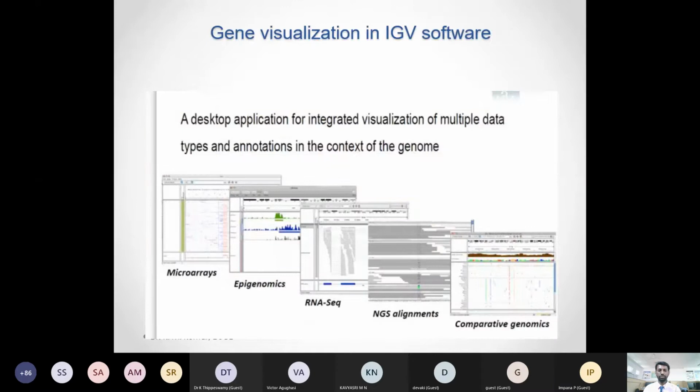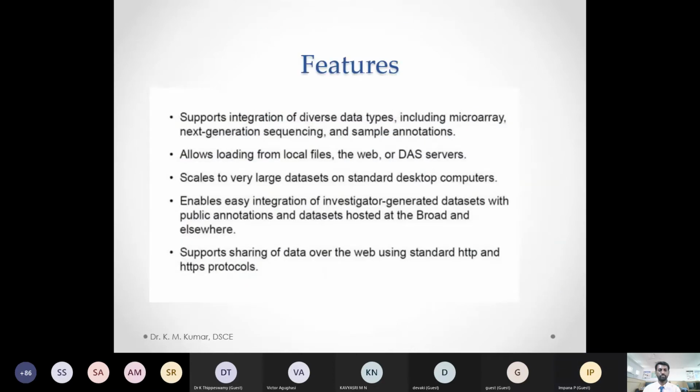We also want to visualize these genome sequences, their mutations, the spike proteins, and identify particular genes in the genomes. For that we use the IGV software, which is used to align reference genomes and the mutant or variant genomes. All of this we're going to do in the IGV software. The different features we will see when we use these tools, but because we are running short of time, we move on to the next slide.